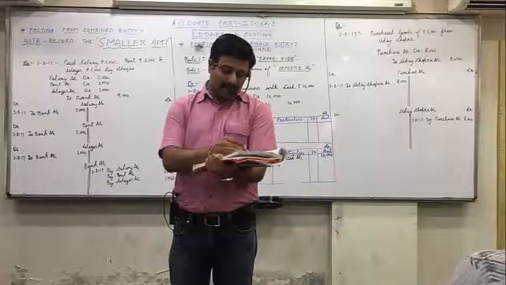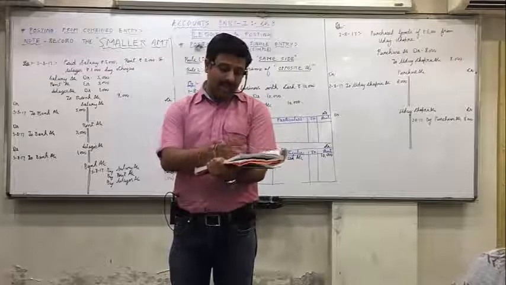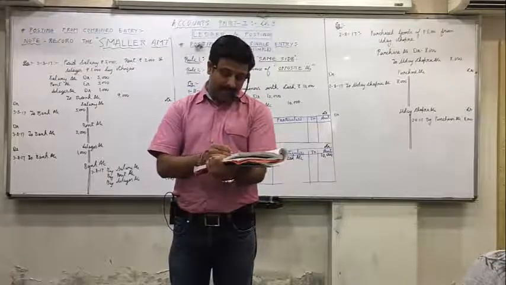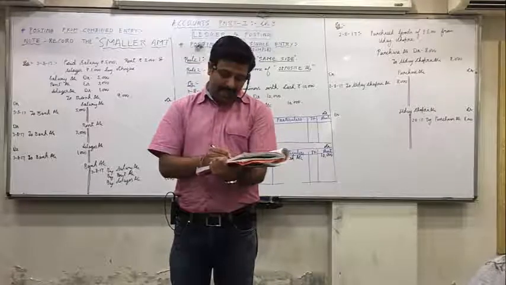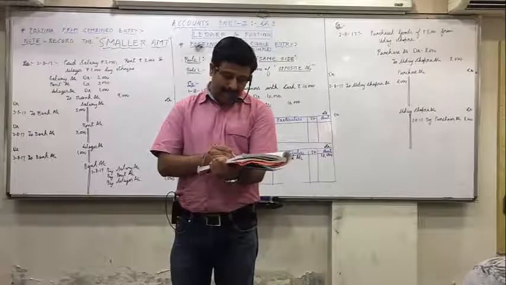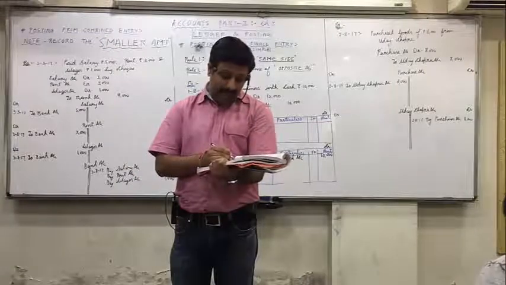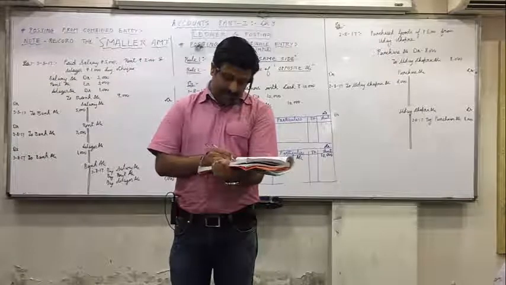Sales is already done, 4th account. Purchase is already done, 1st account. Cash is already done, 3rd account. Discount received is already done, 5th account. Bihari Brothers, number it as 7. Bimal, number it as 8. Sales is already done. Bank, 9. Discount allowed is done.